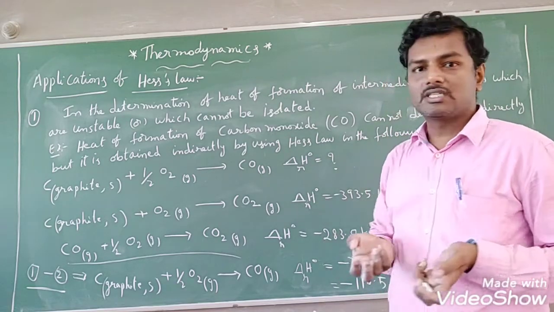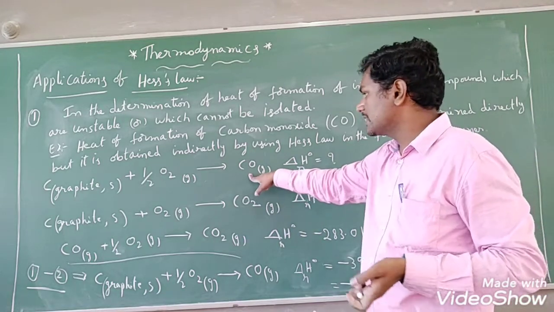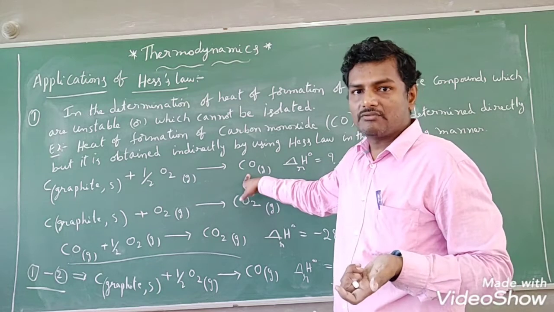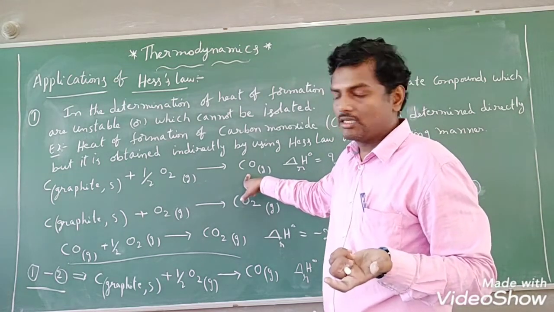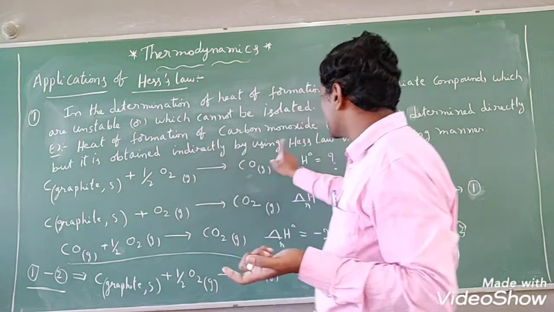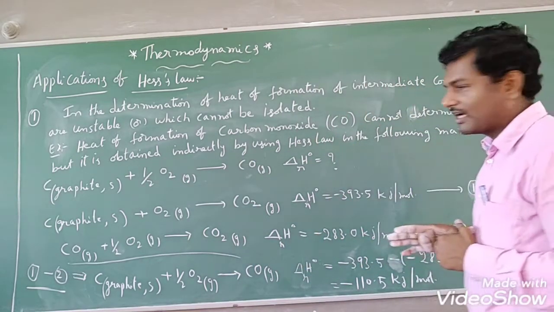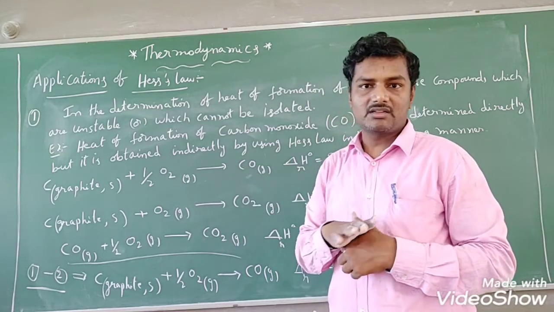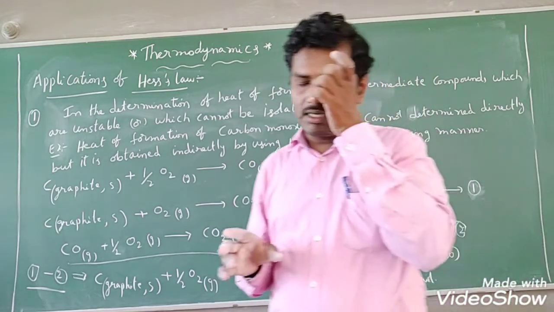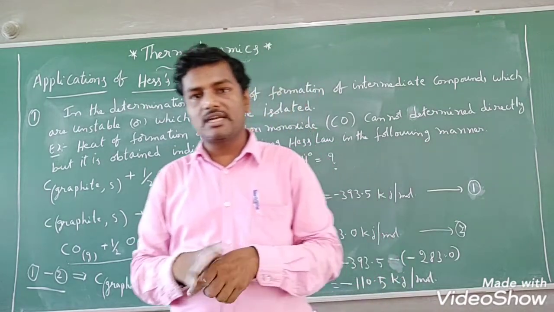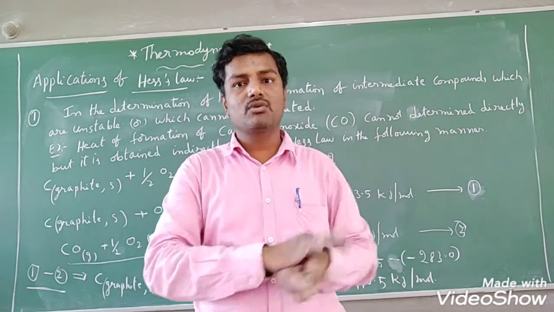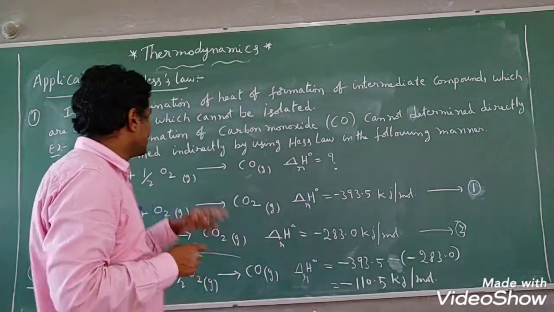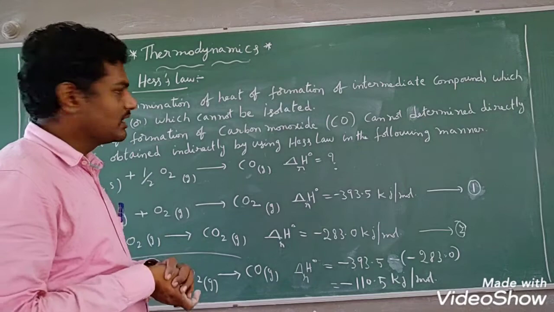We cannot measure it directly, but we can measure it indirectly by using Hess law. Why? Because CO is not that stable a compound. If you get carbon monoxide, a significant amount of CO2 is also produced, so how do we calculate? By using Hess law we can calculate.